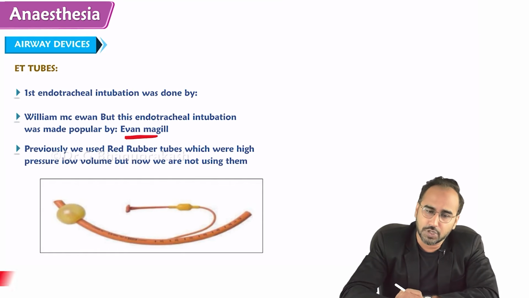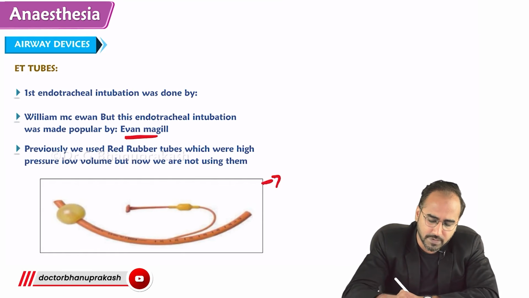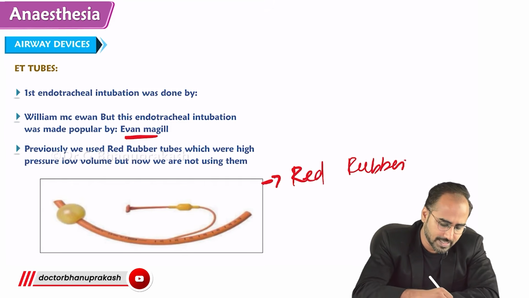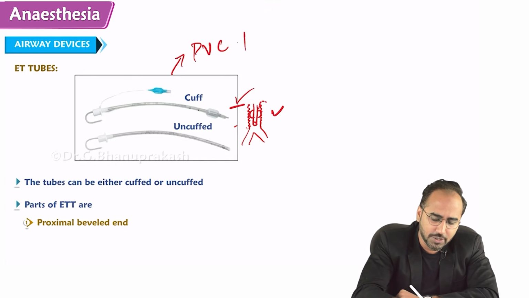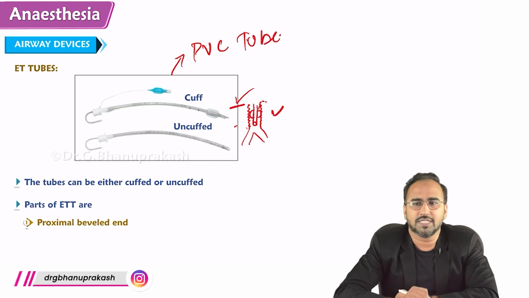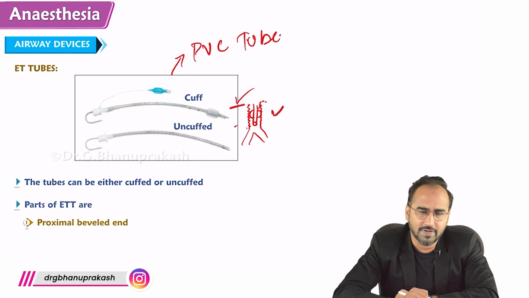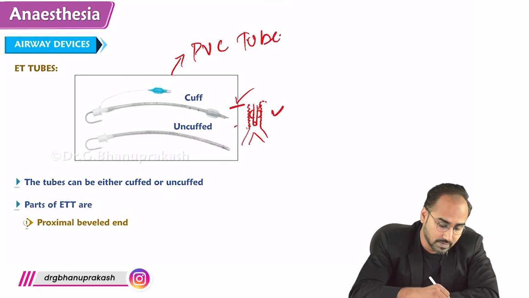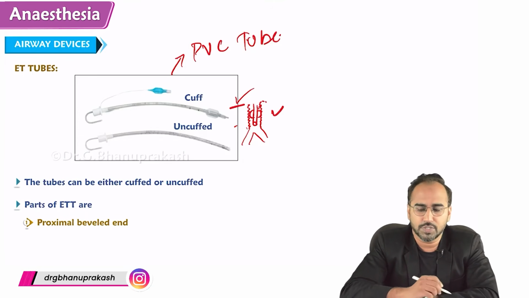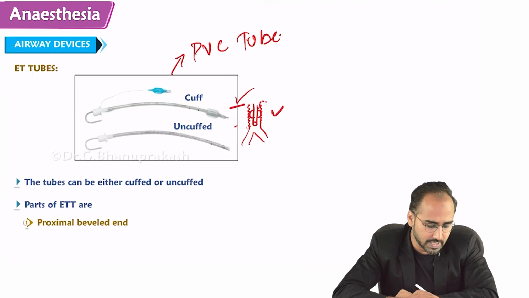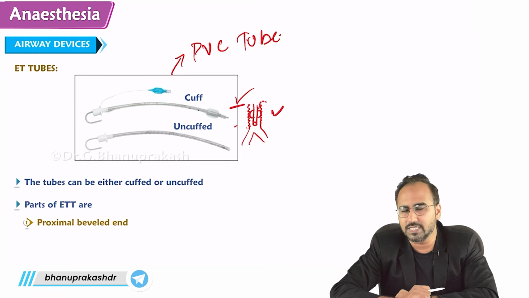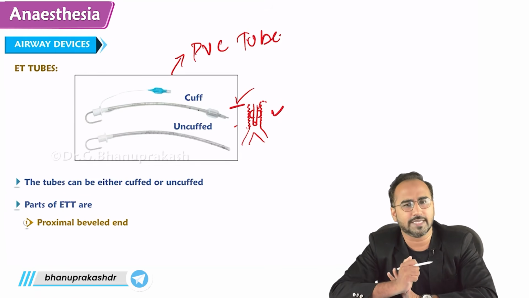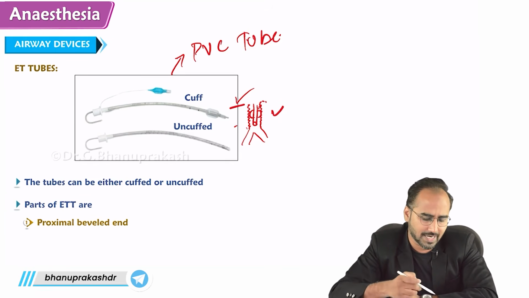Now, there are two kinds of tubes. You can see the two tubes over here. One is called the red rubber tube, and the other is called the PVC tube. It is not white rubber, it is PVC tube. PVC means polyvinyl chloride tube. Now guys, you need to tell me which tube should be used. Which tube are we using now? Are we using the red rubber tube or the PVC tube? Come on guys, what is the tube that we are using nowadays? Think and answer, red rubber or PVC?